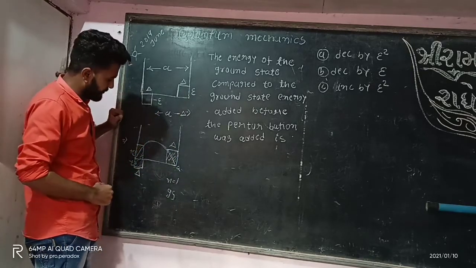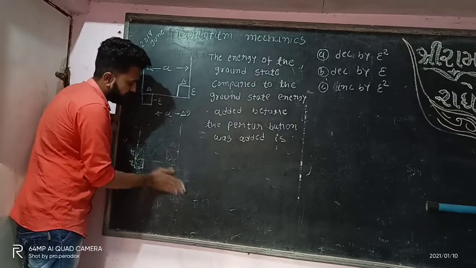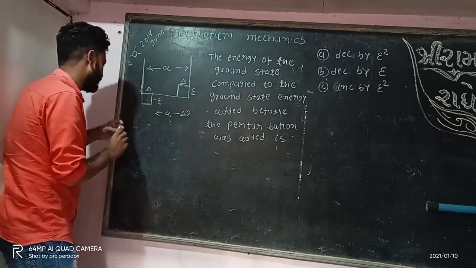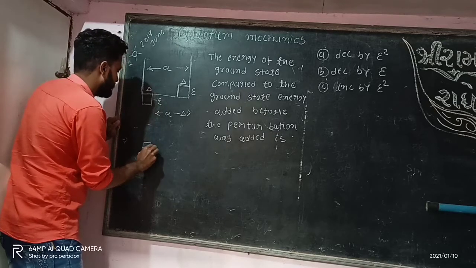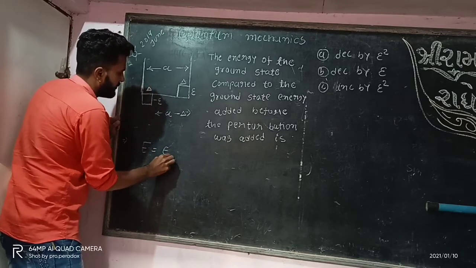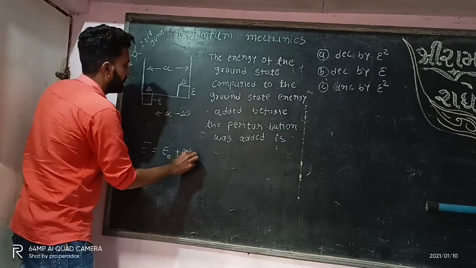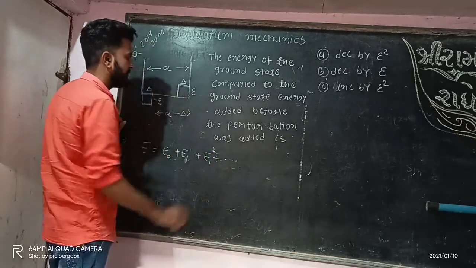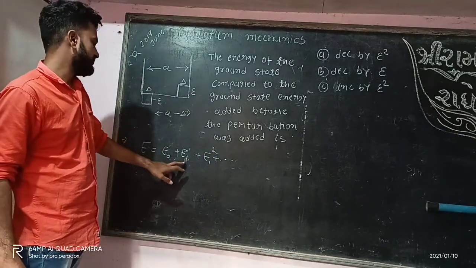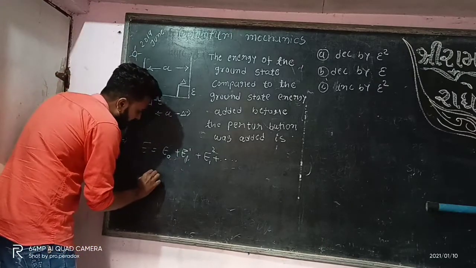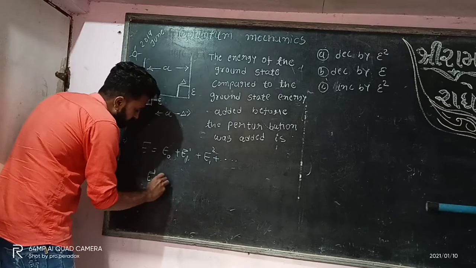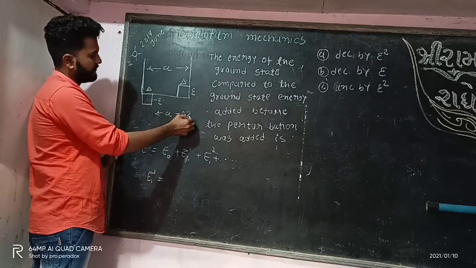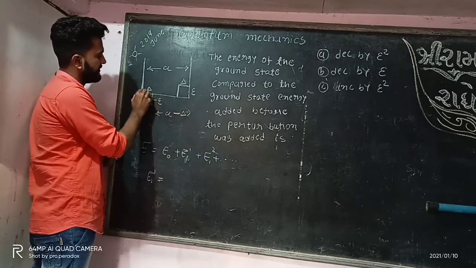Now first of all we need to know the correction to the ground state, which is given by the total energy equal to E0 plus E01 plus E11 plus E12, and so on. So how are we going to find this? E11 is given by, what will be the limit, 0 to delta and A minus delta to A basically.